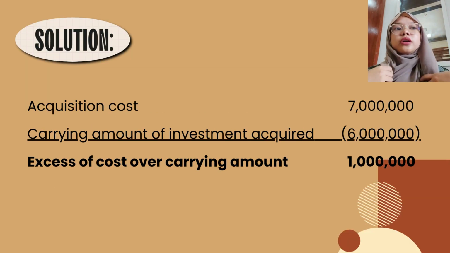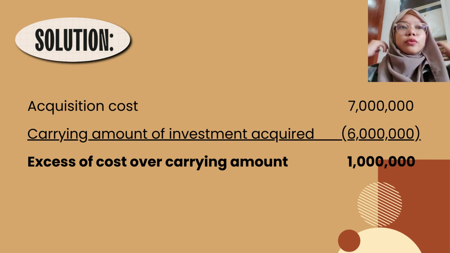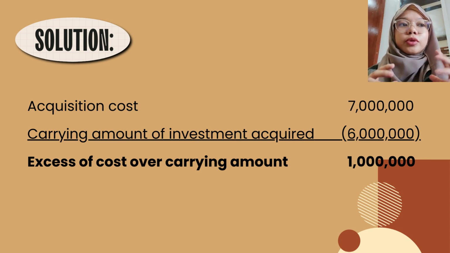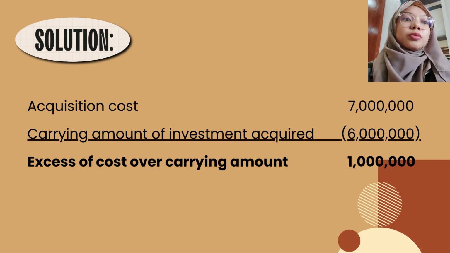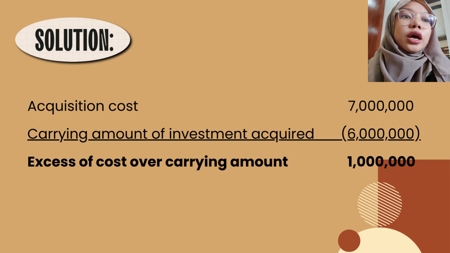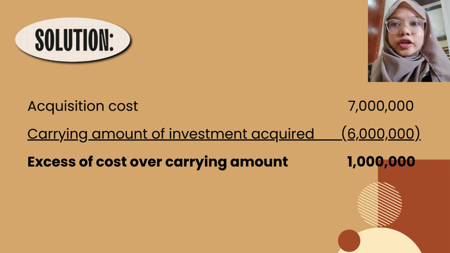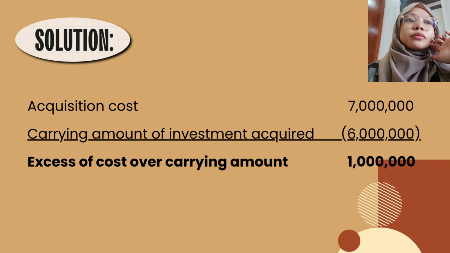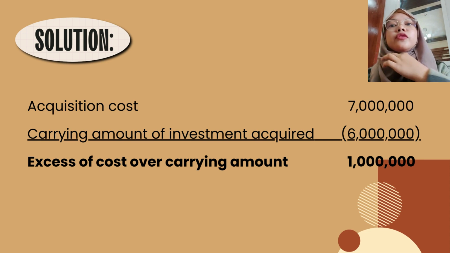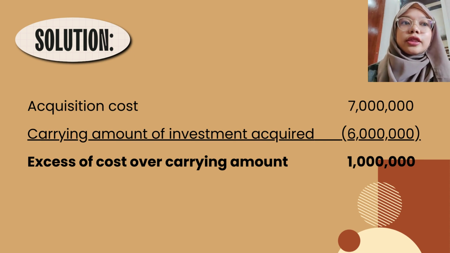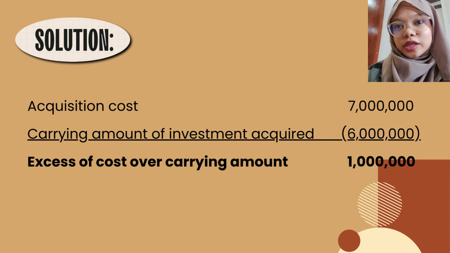So for my way of solving this problem, I would break down the formula so it would be easier for you to cope up with the process. It would be easier for you to digest kung paano ba siya i-solve. So first, we are to compute the excess of cost over carrying amount, which is we would find the acquisition cost and the carrying amount of the investment acquired.